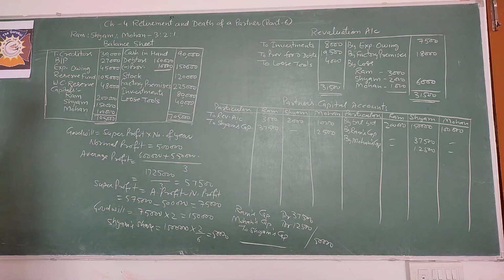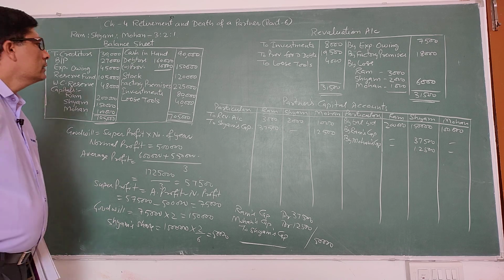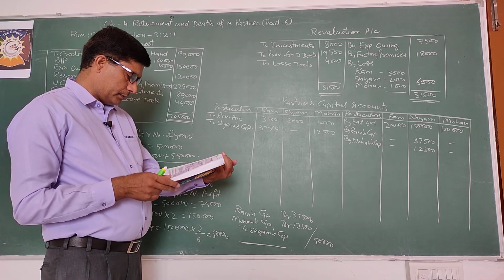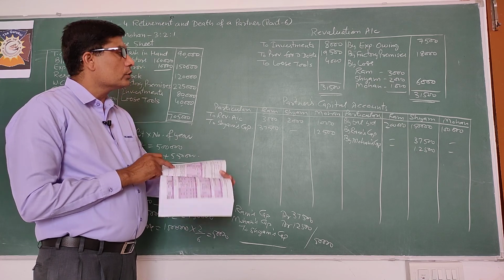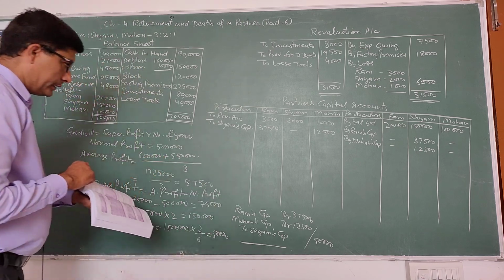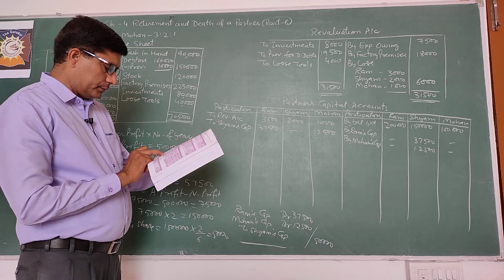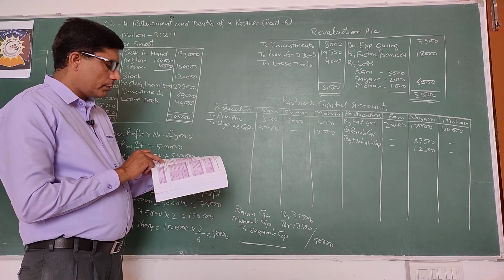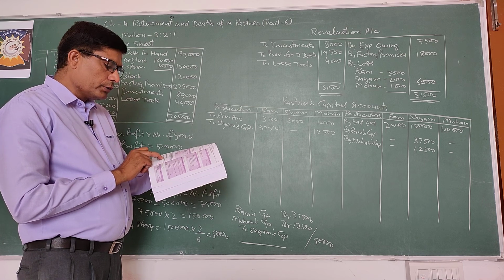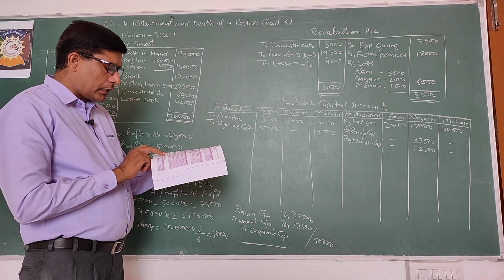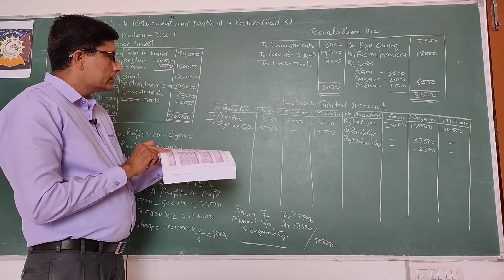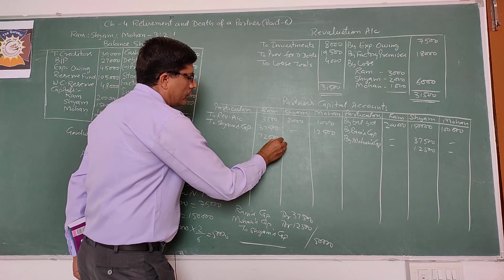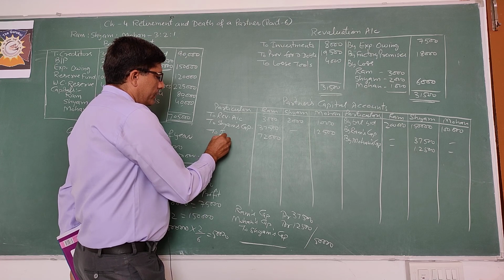Earlier we have passed an entry that investments are taken over by Ram at 72,000. So entry was Ram's capital account debit 72,000, revaluation account debit 8,000, to investments. So Ram's capital account was debited by 72,000. So you will record to the debit of Ram, to investments.